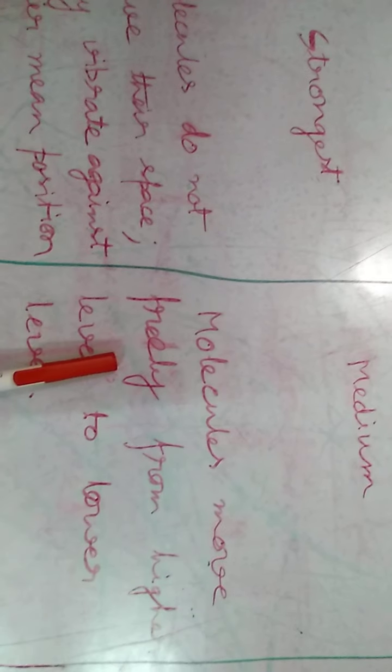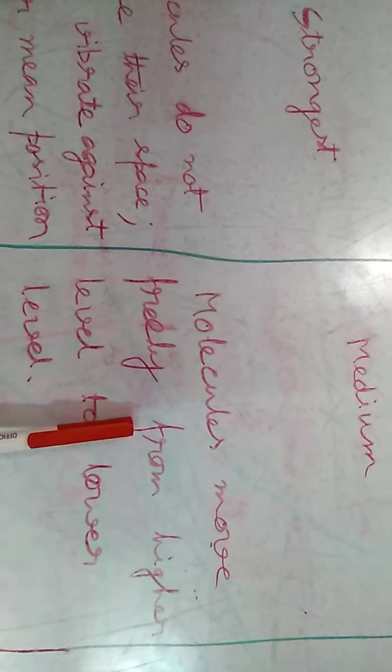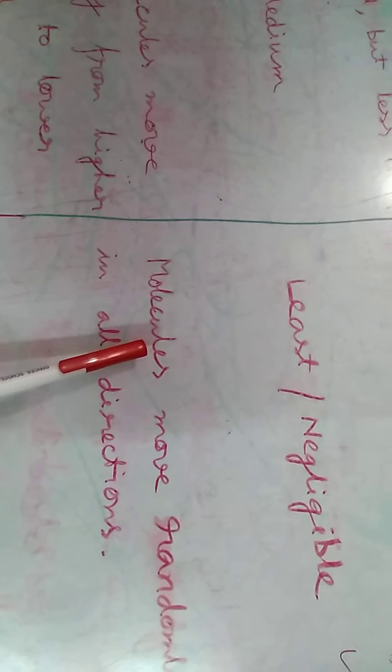In case of liquid, molecular movement is there. Molecules are able to move freely. Why free? Because there are gaps among the molecules. But the direction is specific. Molecules of liquid move freely from higher level to lower level. And in case of gaseous substances, since there is very little force of attraction among the molecules and molecules are very far away from each other, molecules of gas move randomly and in all directions. In any direction they can move at any time.